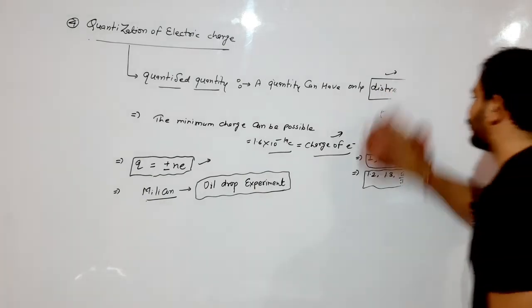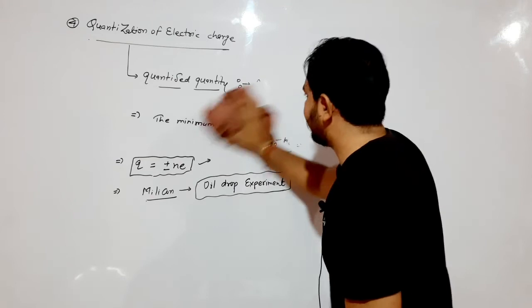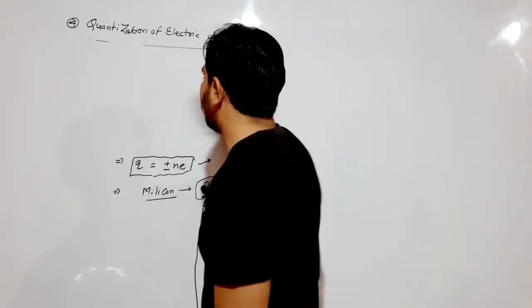Next topic we studied. First we clear this formula with some examples.